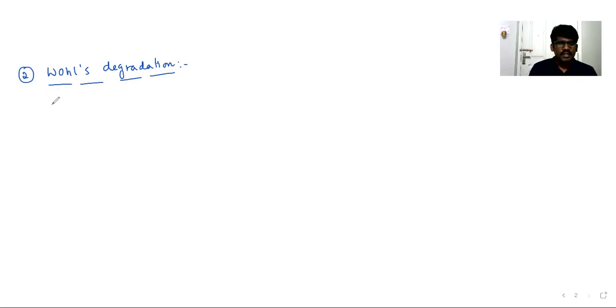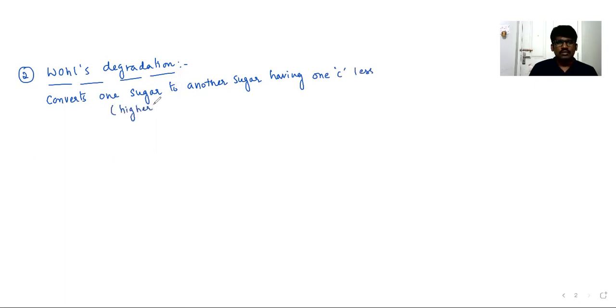In this conversion, if you observe, we convert one sugar to another sugar having one carbon less. That means higher sugar to lower sugar, the reverse.